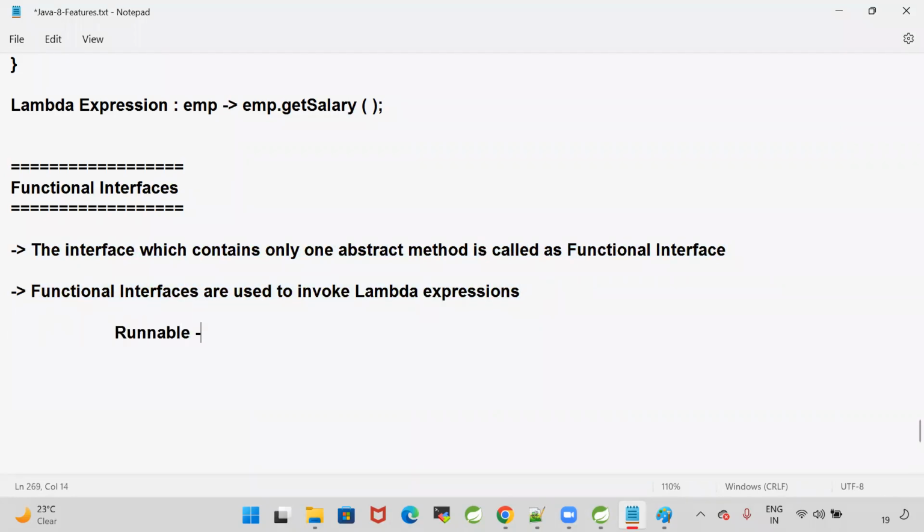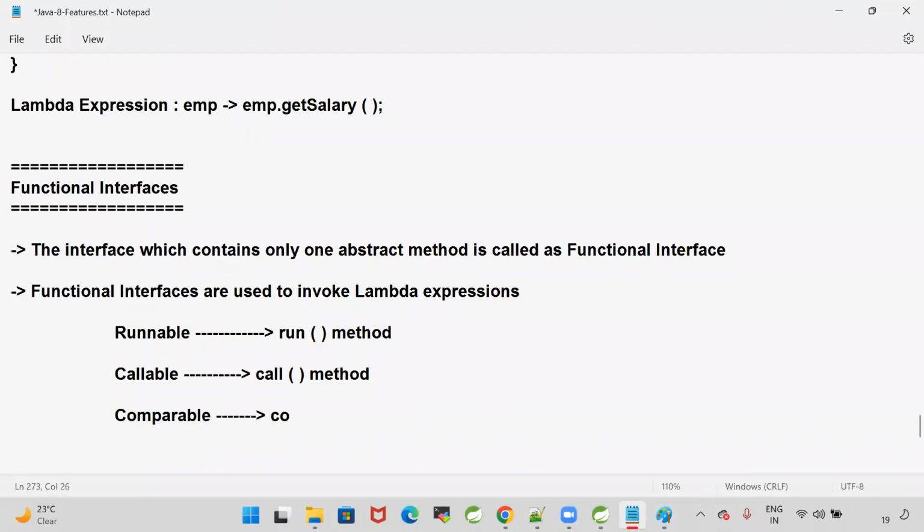Take the example of the Runnable interface, which has only the run method. That is a functional interface. The Callable interface has only one method, the call method. The Comparable interface has only one method, the compareTo method. Runnable, Callable, and Comparable are all functional interfaces.